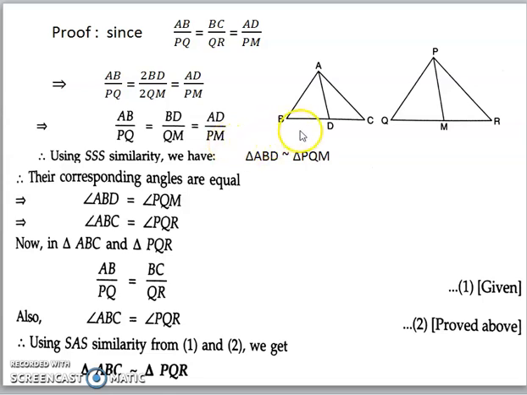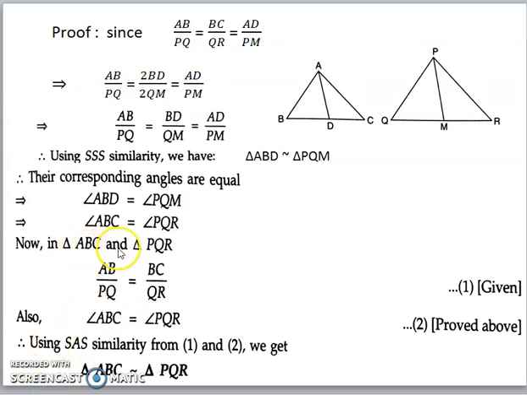Now using the SSS similarity, we can say that triangle ABD and triangle PQM are similar because the ratio of all three sides are equal. So therefore, since these two triangles are similar, we can say that their corresponding angles are equal. So therefore, angle ABD and angle PQM are equal, and angle ABC and PQR are equal.